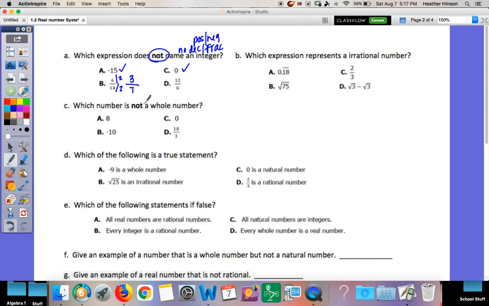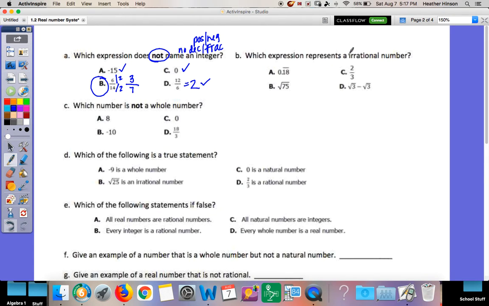So that is not an integer. So I'm going to say that's the answer for now. Let's double check this last one. This last one is a fraction as well, but I can't have 2 answers, so let's see if it simplifies. What is 12 divided by 6? Does that simplify? Yes, 12 divided by 6 is 2. So that comes out to a whole number, which is an integer as well, because there's no decimal or fraction. So that one actually does work. So our answer is B.